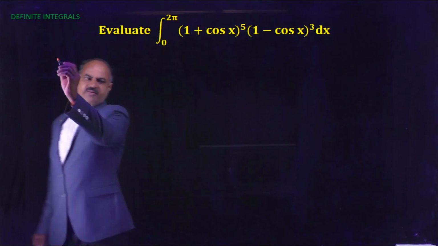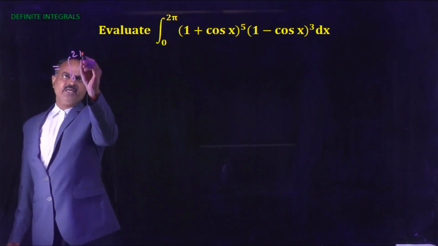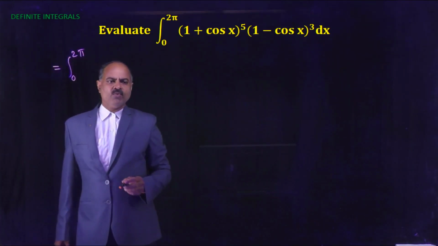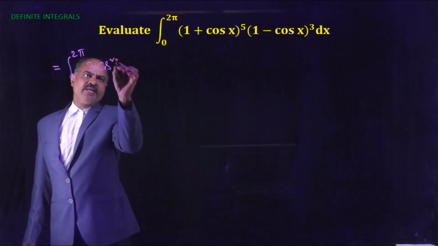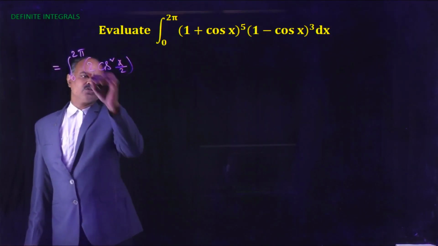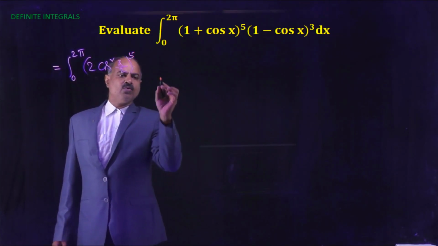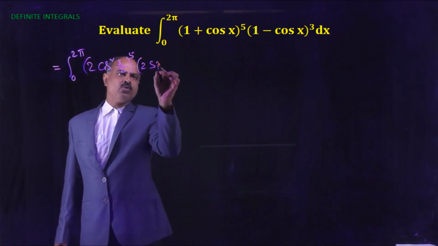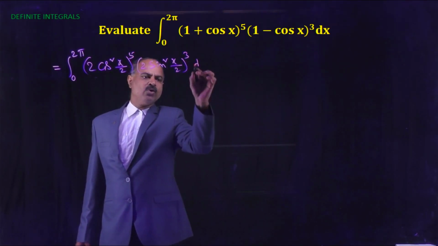Now this can be written as integral 0 to pi, integral 0 to 2 pi, of (1 plus cos x) equal to 2 cos square x by 2, that is (2 cos square x by 2) whole power 5, into (1 minus cos x) equal to 2 sin square x by 2, that is (2 sin square x by 2) whole cube,